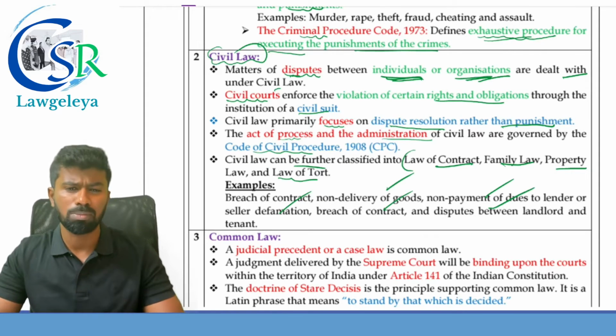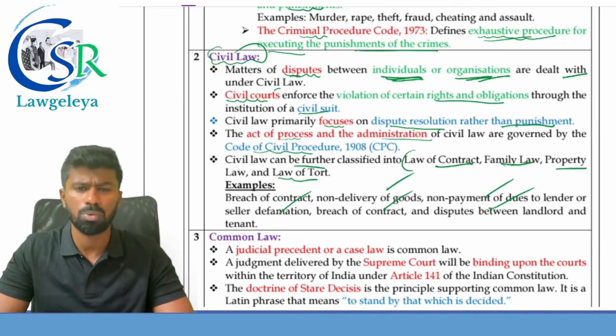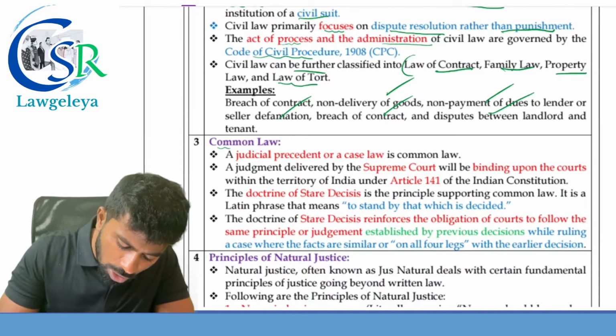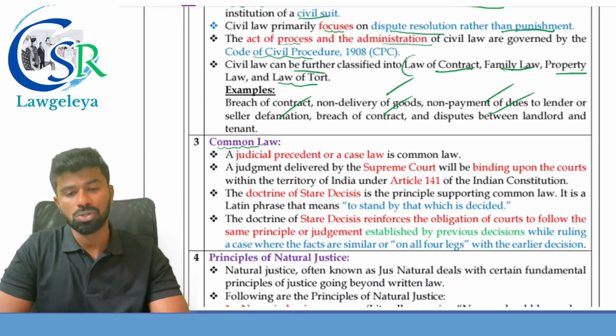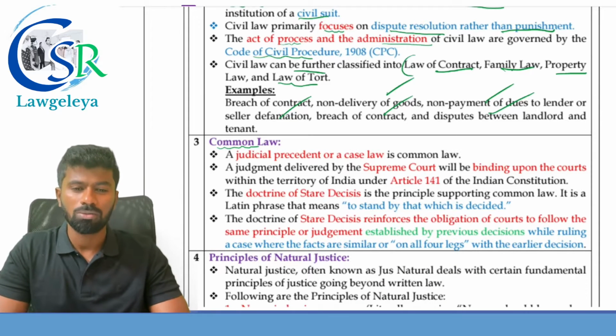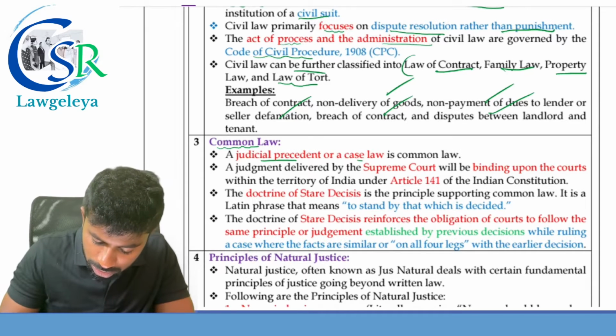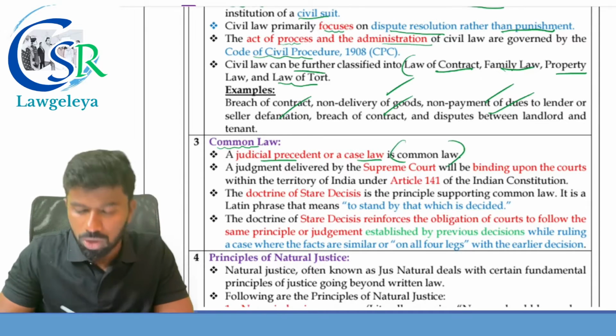All these are the examples of what? Civil wrongs. Nothing but the violation of civil laws. Next one, the common law. It is also called a judge-made law. A law which is based on judicial precedent or a case law is called what? Called the common law.